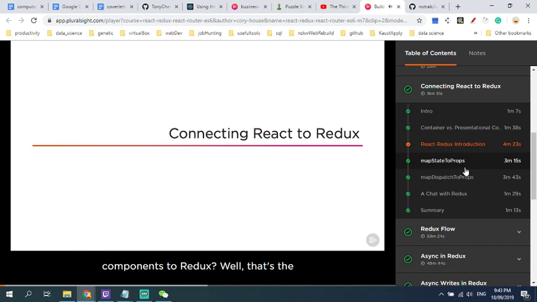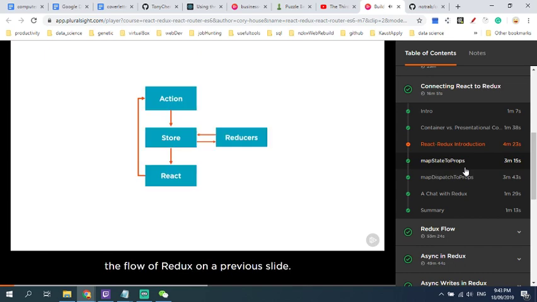So what actually connects your React components to Redux? Well, that's what the React-Redux library is for. We looked at the flow of Redux on a previous slide. React-Redux handles this final piece. It connects your React container components to Redux.